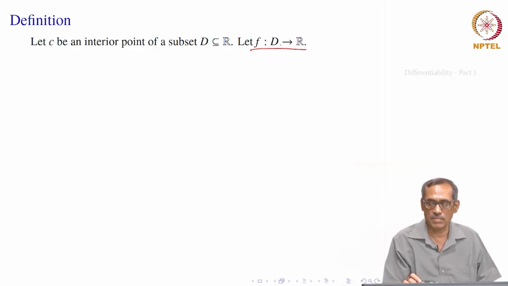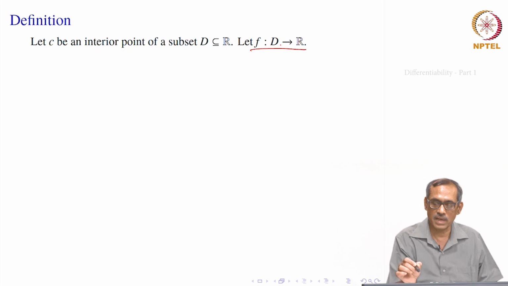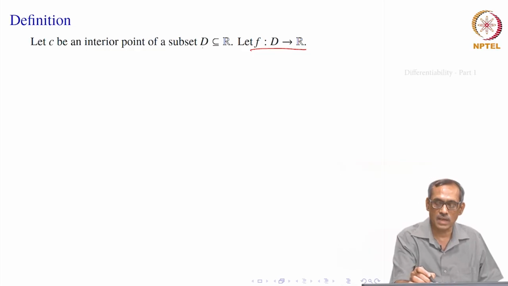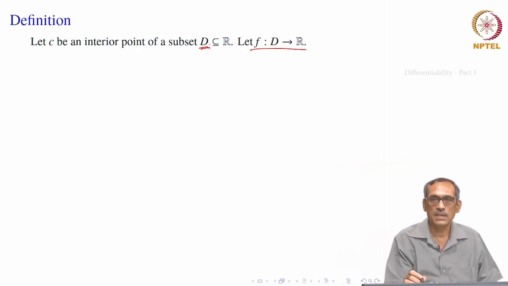Suppose f is a function from D to R, where D is a subset and C is an interior point of D. We will come to this because at instantaneous time we need a neighborhood of that, so let us take an interior point. Recall that an interior point means there is a neighborhood of C which is contained inside D, that is, D contains some open interval of the type C minus delta to C plus delta. So C is an interior point of D. In fact, we will not consider abstract subsets D, we will consider just intervals. So think of C as an interior point of the interval.